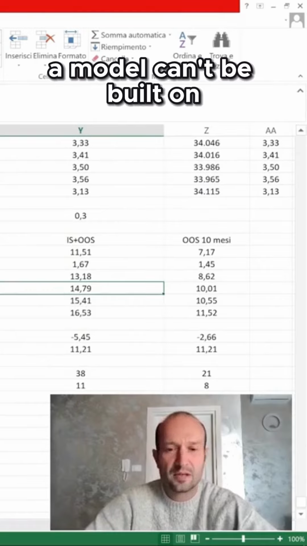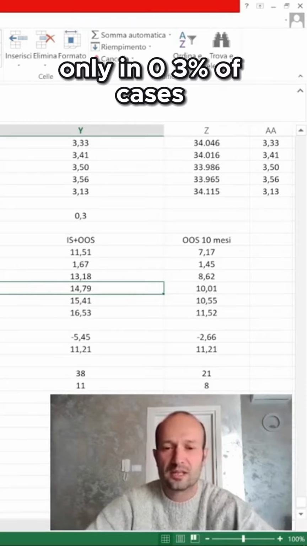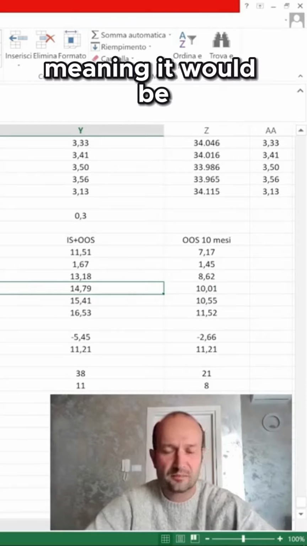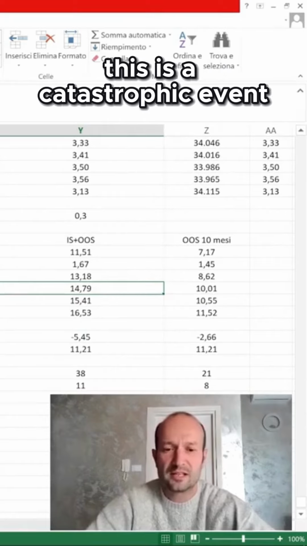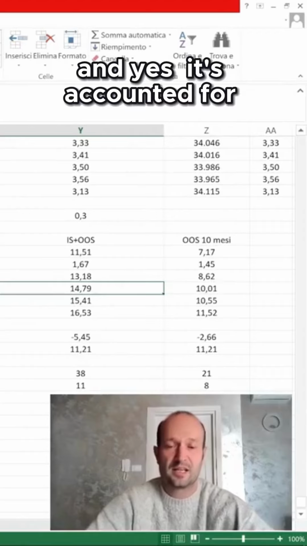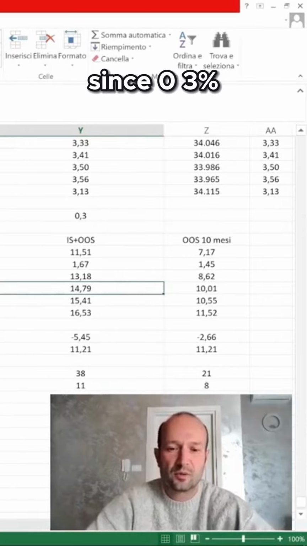a model can't be built on such a restrictive condition that is still eventually reached. Only in 0.3% of cases, meaning it would be excessive to focus solely on this eventuality because this is a catastrophic event, and yes, it's accounted for, but the probability of it actually happening is really low, since 0.3% is